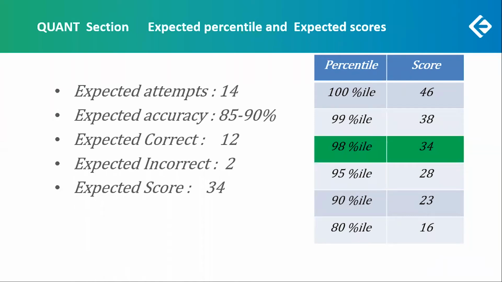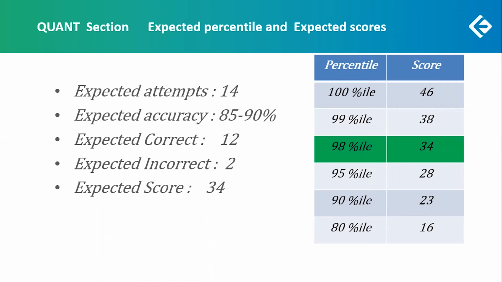46 scores should have been achieved to get a 100 percentile, which would mean somewhere around 16 correct questions at least. 16 correct and maybe 1 wrong. For 99 percentile, we are expecting somewhere around 38 marks. So 46, 38, 2 critical points, and 34.